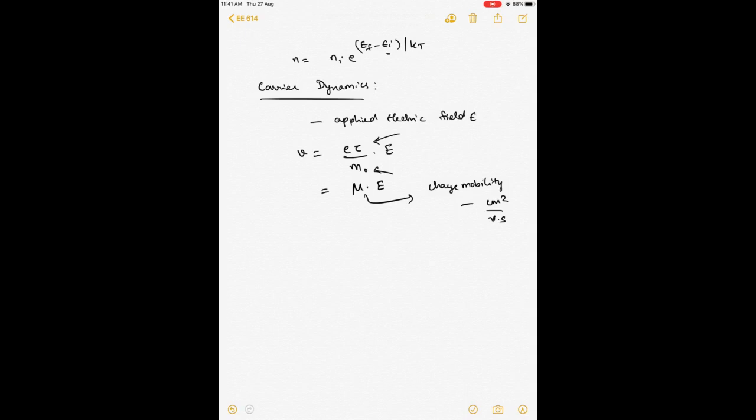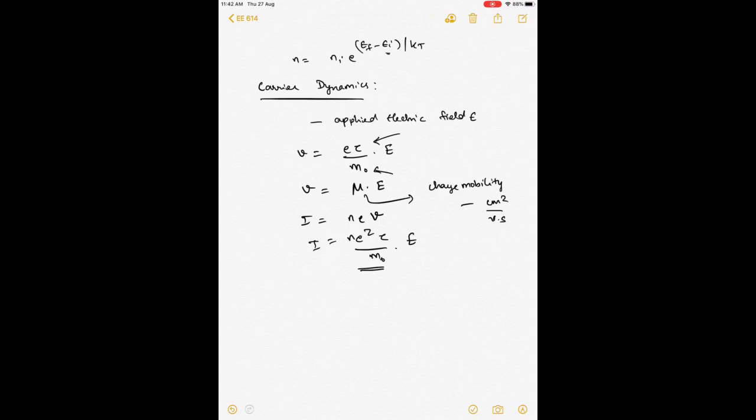Now that we have this particular relationship, right, the current in metals is N e V, V being the velocity again, which is N e square tau by m naught into E, and this is the relationship. This is what is conductivity, right?